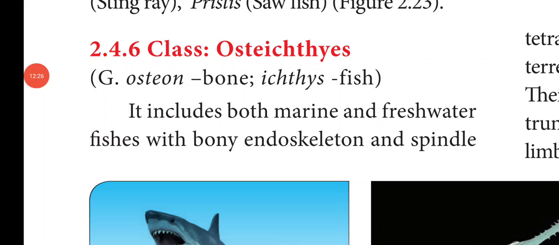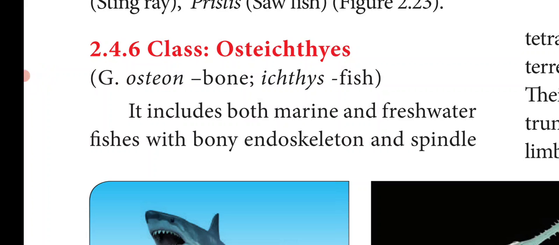Okay students, we'll continue the topic class Osteichthyes. So Osteichthyes also comes under the superclass Pisces. Osteichthyes means, osteon means bone, and ichthyes means fish. So they are commonly called bony fishes because their endoskeleton is made up of hard bone.